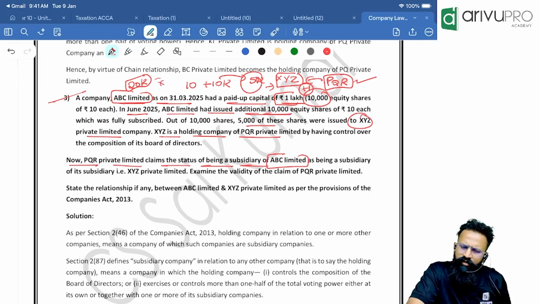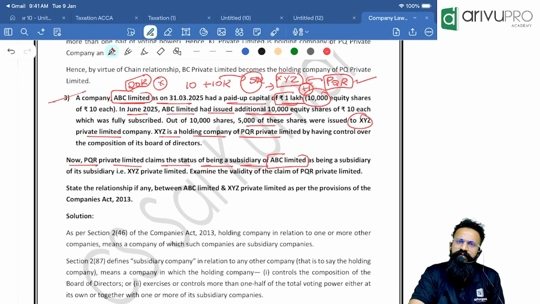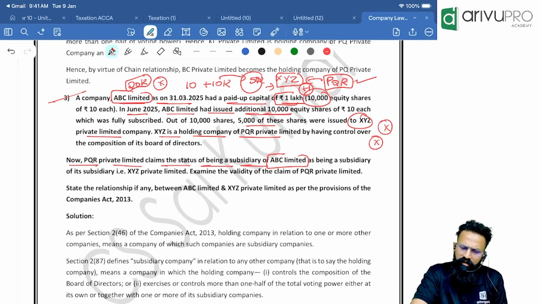Of course, people know because they both are nowhere related. Where is PQR and where is ABC Limited related? Nowhere are they related. So no, this contention is wrong.